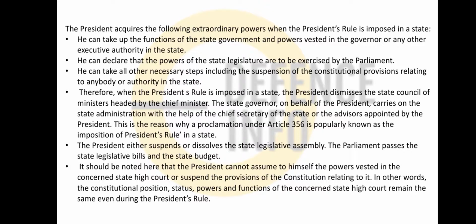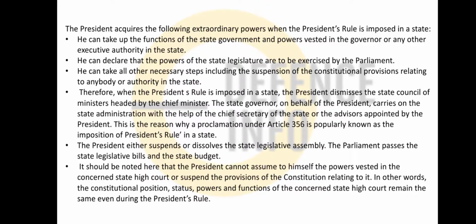When the state legislature is not functioning, the Parliament can make laws in the State List. He can take all other necessary steps, including the suspension of the constitutional provisions relating to any body or authority in the state.